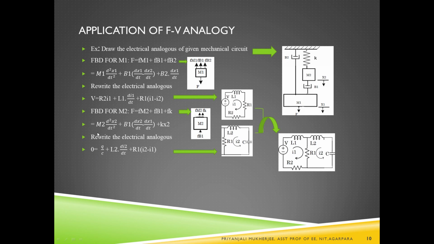And for this, we can again rewrite the electrical analogous, and it becomes 0 equal to Q/C plus L2 dI2/dt plus R1 (I2 minus I1).